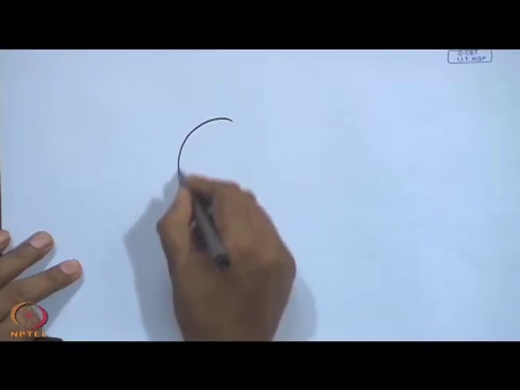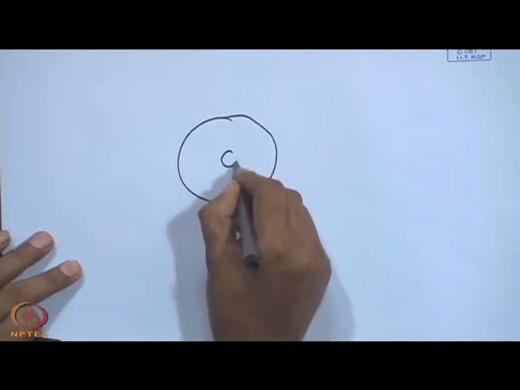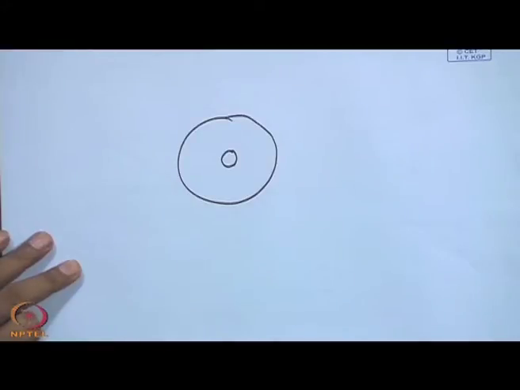I am giving you another important, good example here. You all know archery. Suppose this is the bullseye, and this is the target.